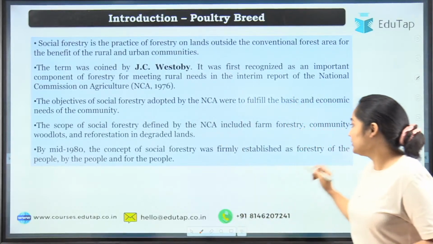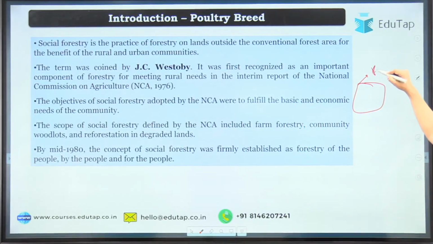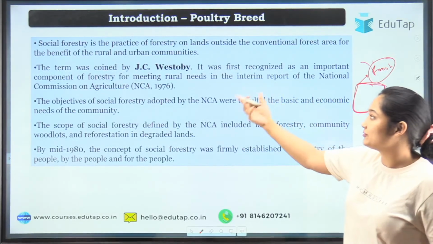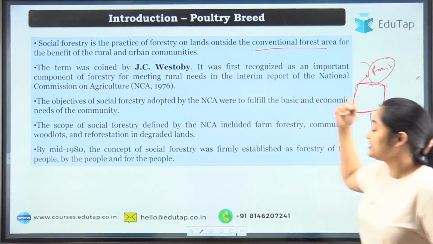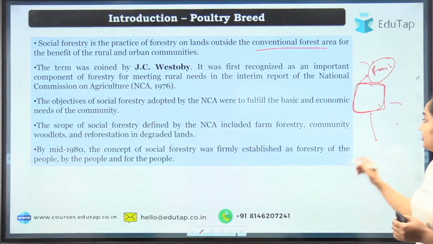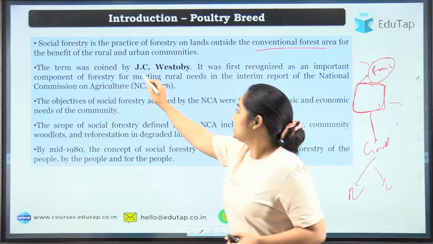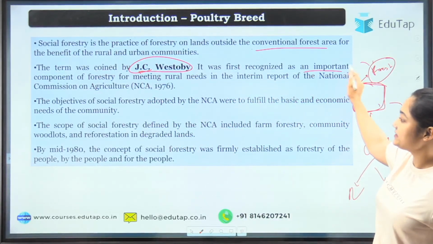So if you are doing forestry, let's say this is your forest area. It means it is written in the government paper and usually people refer to it as a forest. So anything you do outside this will be your social forestry, or anything outside the conventional forestry is your social forestry. Now why will you do it? This is for the good of both rural society and urban society. So we can see the term was first used by J.C. Westoby. Okay, so first recognize the importance.